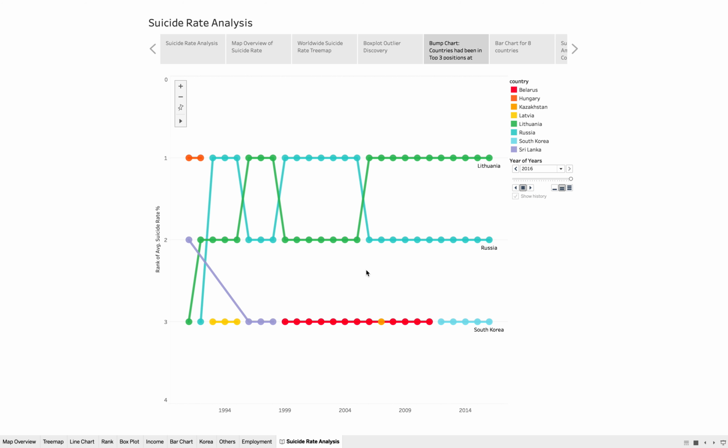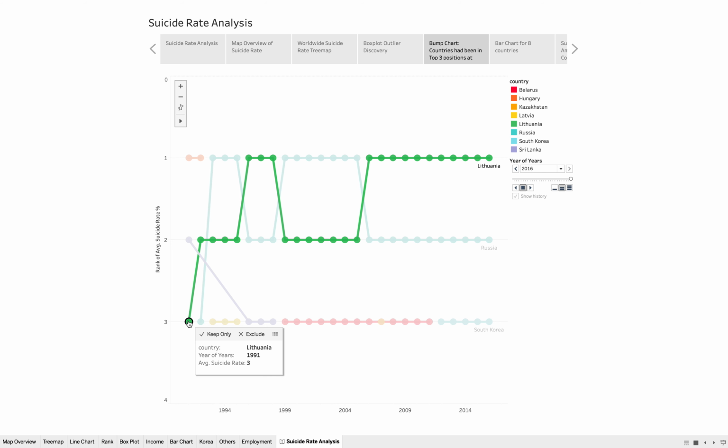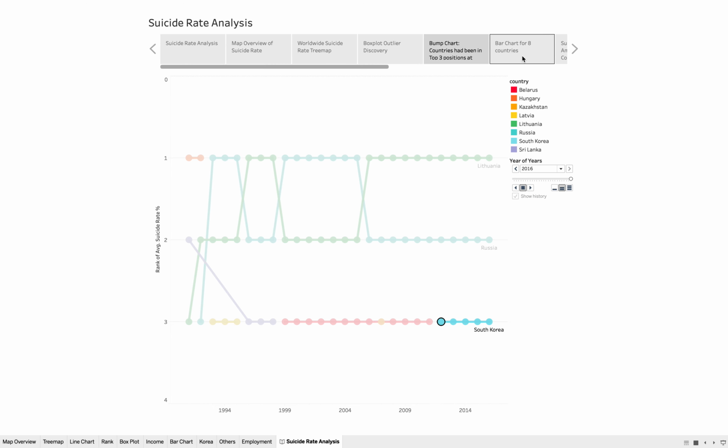in 1998. This event also affected Lithuania. Thus, this is one of the reasons why Lithuania has an increasing suicide rate. It caught my attention that Korea has got into the top 3 position in recent years.